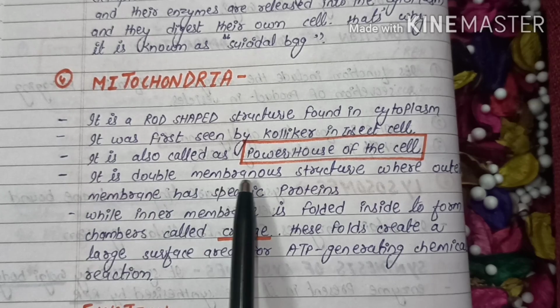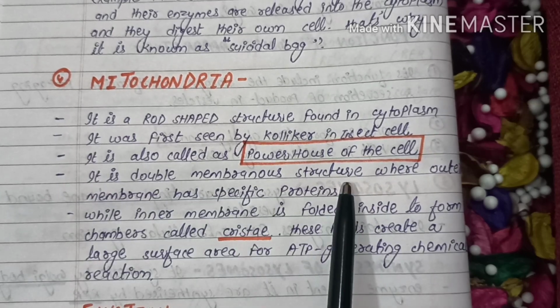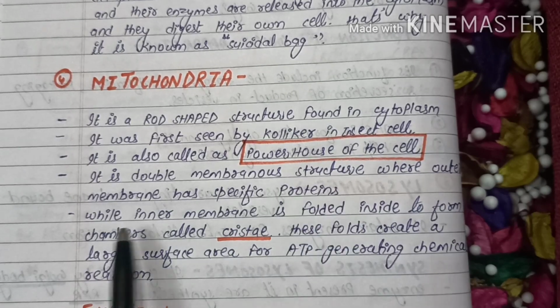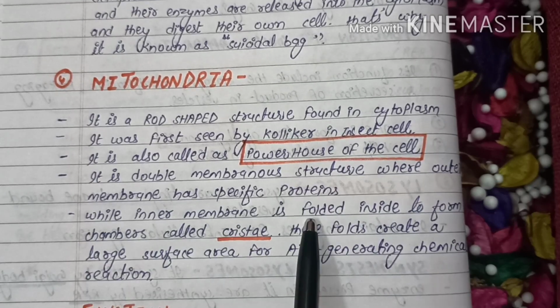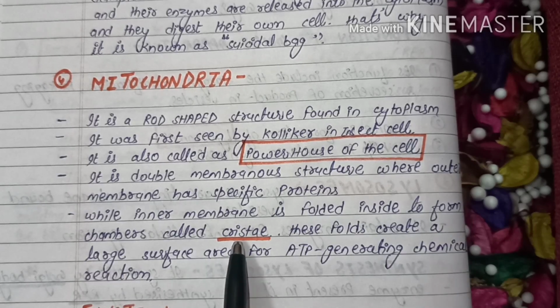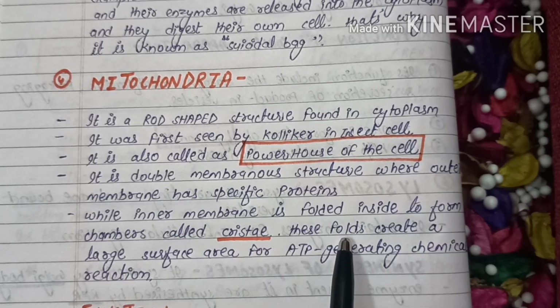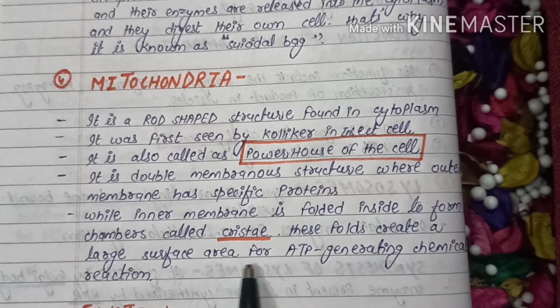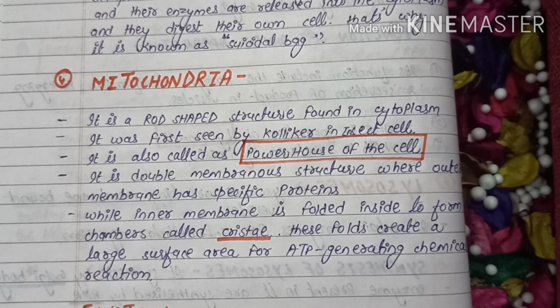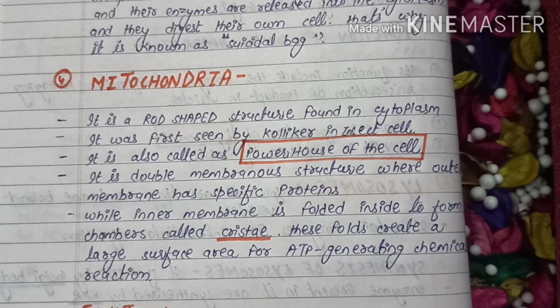Mitochondria is a double membranous structure where the outer membrane has specific proteins while the inner membrane is folded inside to form chambers called cristae. These folds create a large surface area for ATP generating chemical reactions. So mitochondria is the powerhouse of the cell. It helps in the production of energy in the form of ATP.